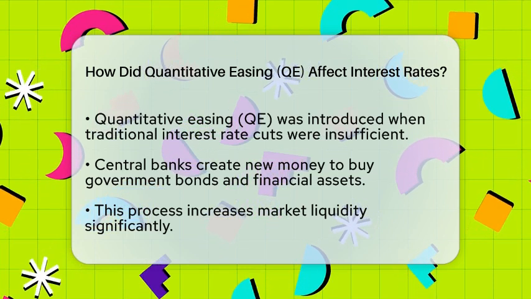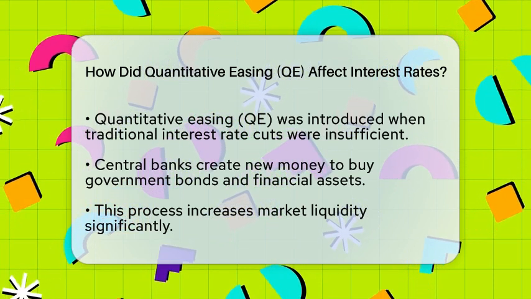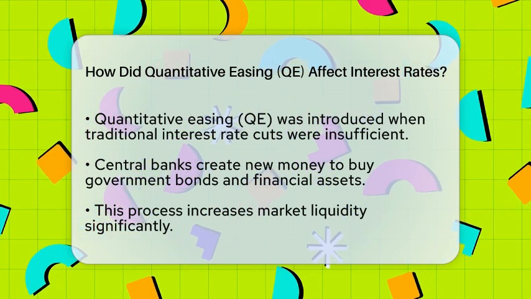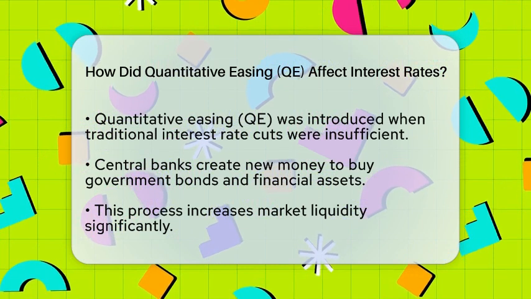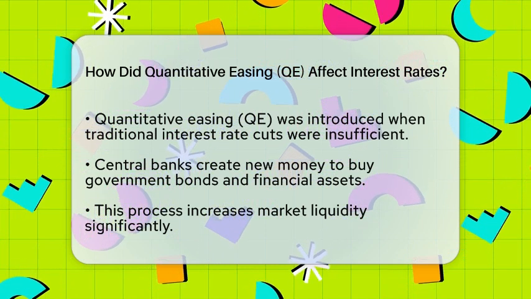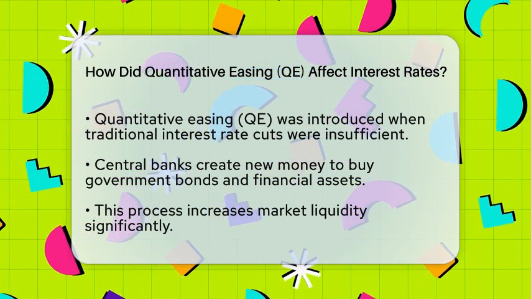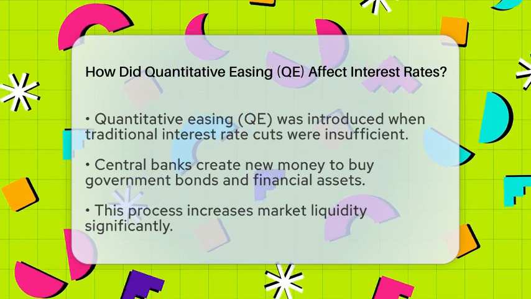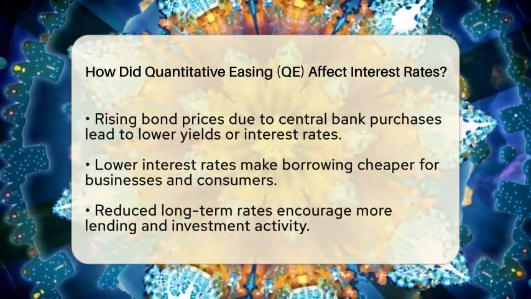When interest rates are already near zero, central banks can't cut them much further. So they start creating new money to buy government bonds and other financial assets. This process floods the market with liquidity. As they buy these bonds, their prices go up. When bond prices rise, their yields or interest rates go down.